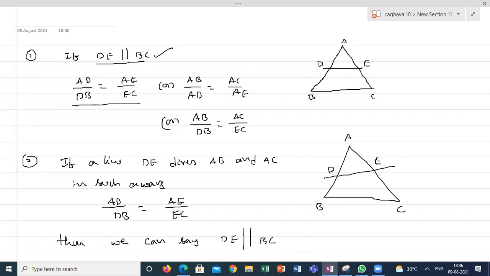So try to remember the statements using the diagrams. It will be easy to recollect all the theorems in a single stretch. The next one.